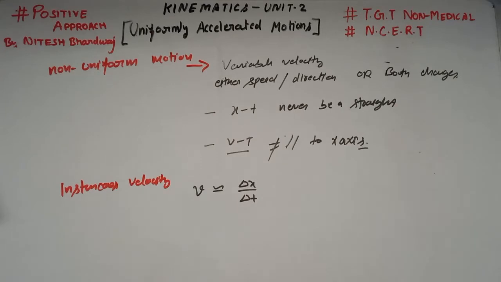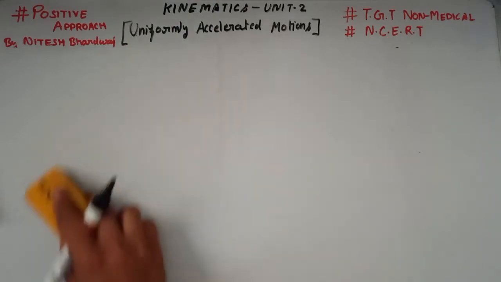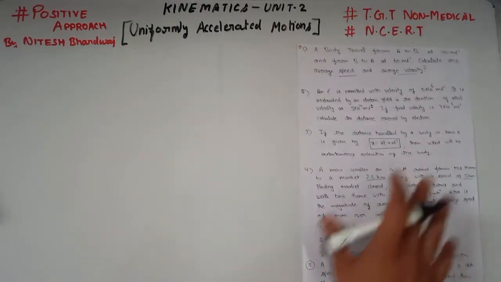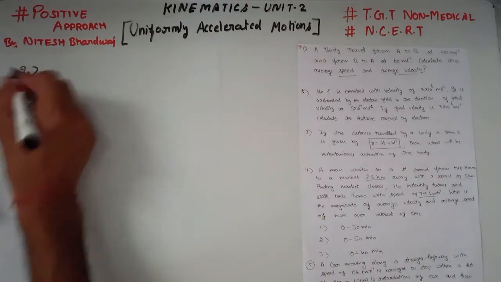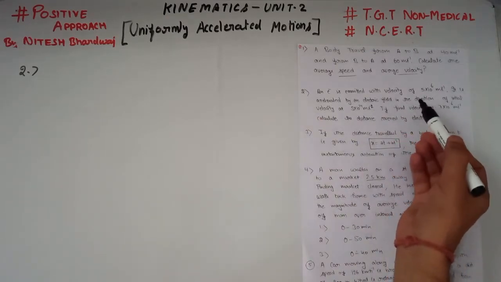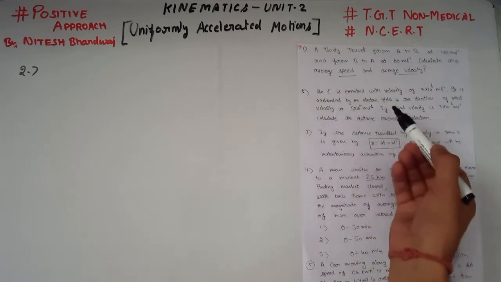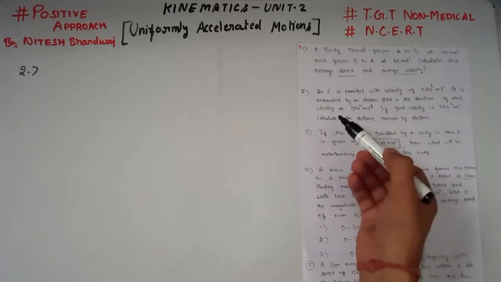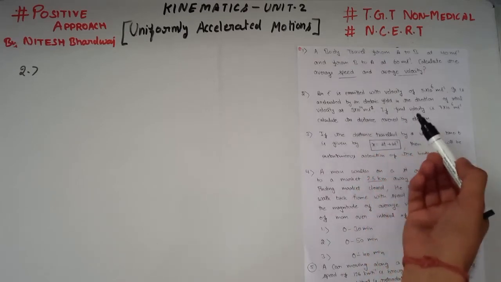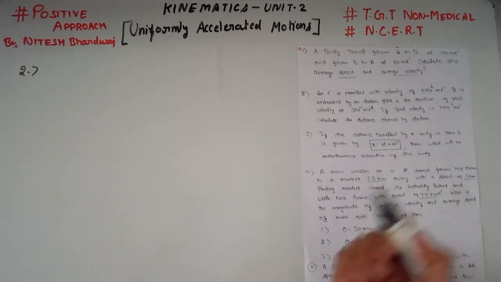Now we are discussing some examples which are very important from the examination point of view, based upon these formulas. Our second numerical is: an electron is emitted with a velocity of 5 into 10 raised to power 6 meter per second. It is accelerated by an electrical field in the direction of initial velocity at 3 into 10 raised to power 14 meter per second square. If the final velocity is this, calculate the distance covered by the electron.